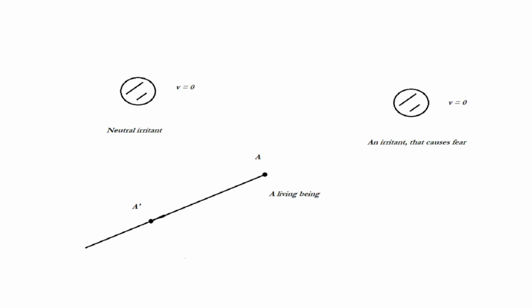If you conduct an experiment, by putting in front of a living being an irritant that causes fear and a neutral irritant, then it will run away from the irritant that causes fear. The more terrifying it is to a living being, the greater the quantity of irritation, the higher the speed of movement as a law, which is equivalent to an energetic physical interaction. In mechanics, one point gives part of its speed to another. Something similar should be here.